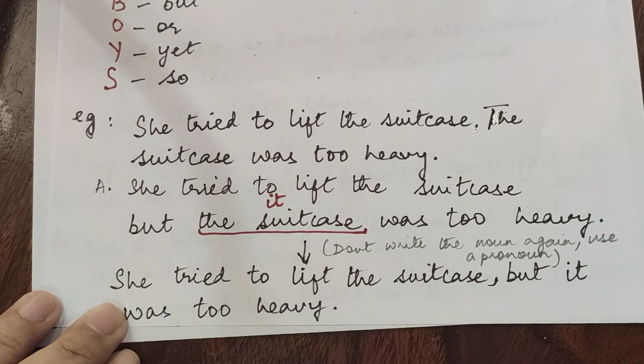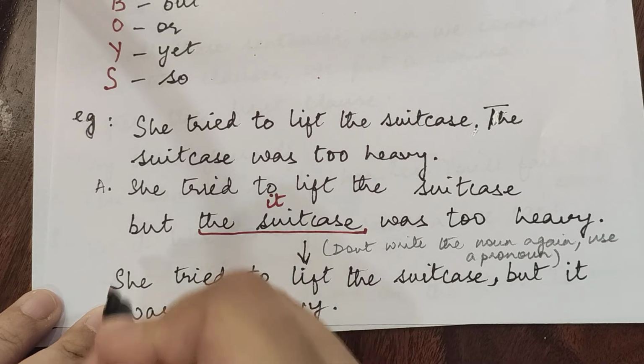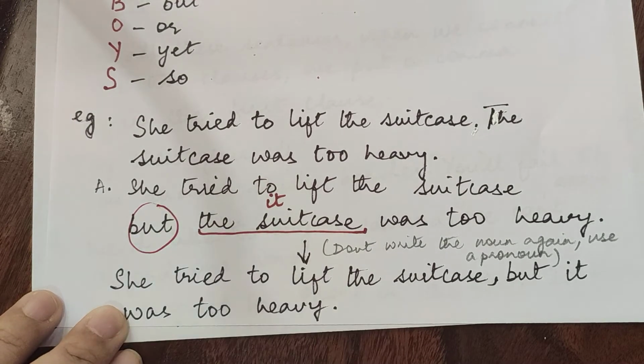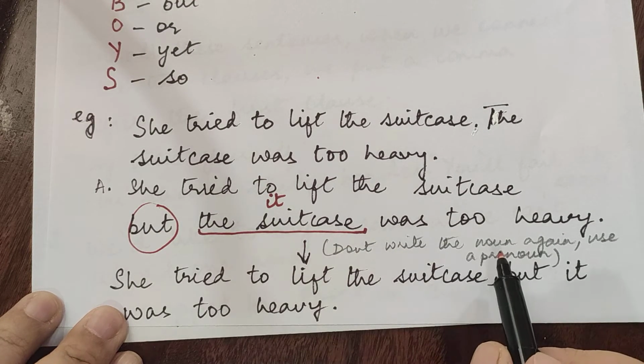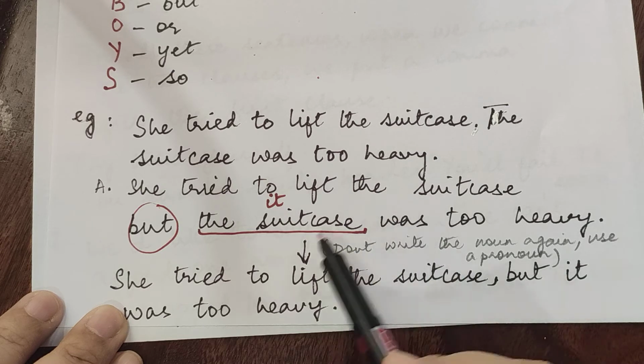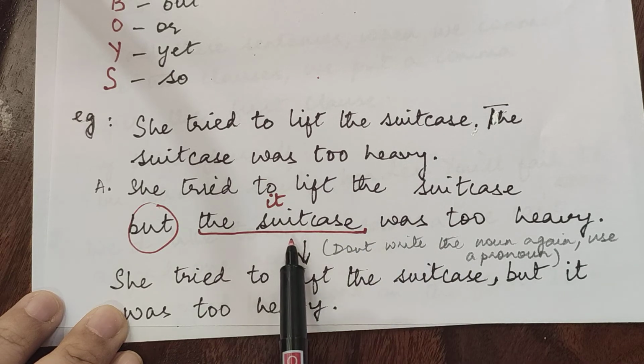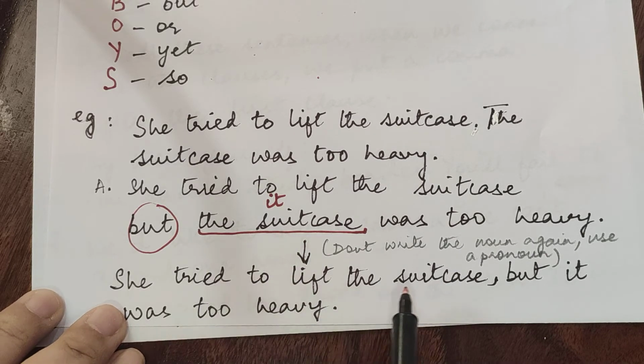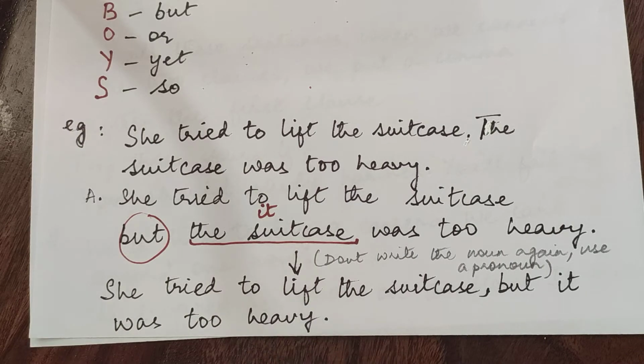She tried to lift the suitcase. The suitcase was too heavy. When we join it, we will use the coordinating conjunction but. So she tried to lift the suitcase, but the suitcase was too heavy. This sentence looks very big, isn't it? And we are repeating the suitcase word twice. So instead of the noun, we will use a pronoun. So what does it become? She tried to lift the suitcase, but it was too heavy.